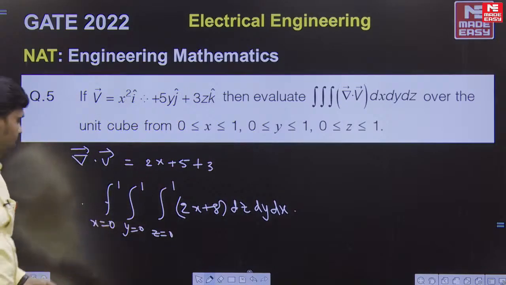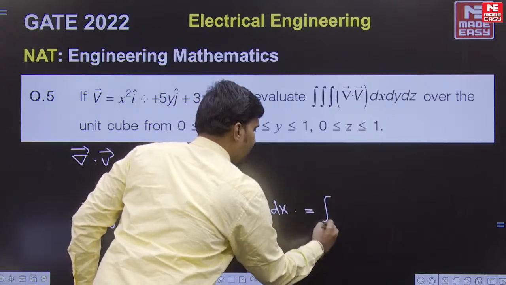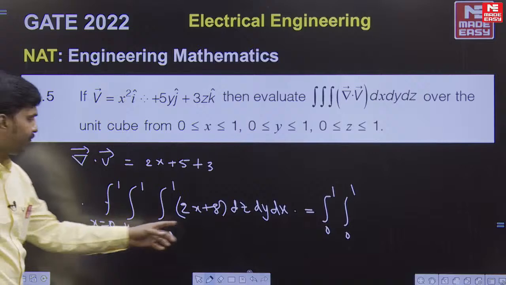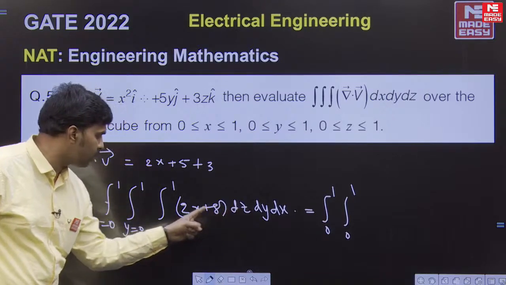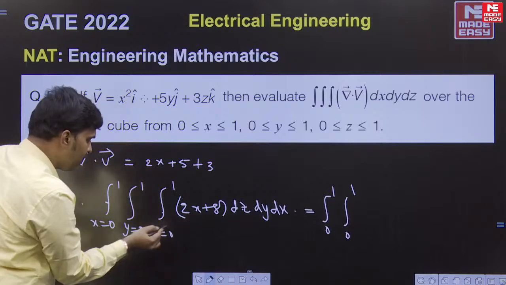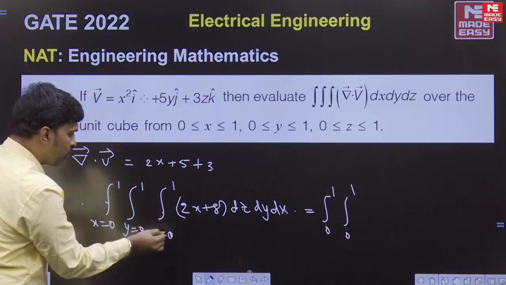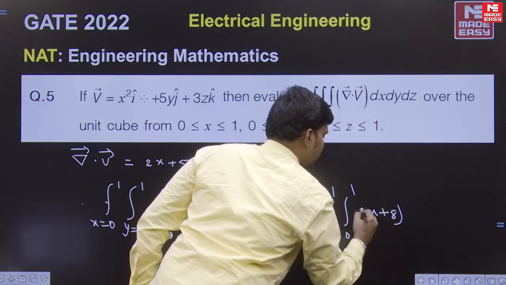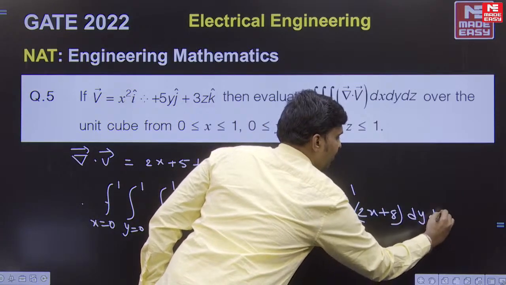So it's a very simple integration, right? In multiple integrations, when we are integrating with respect to one variable, we treat the other variables as constant. So integration of dz is z, where the limits 0 to 1 give just 1. So it is 2x plus 8 as it is, then dy and then dx.